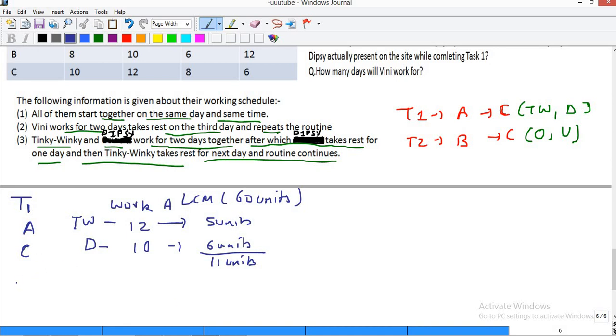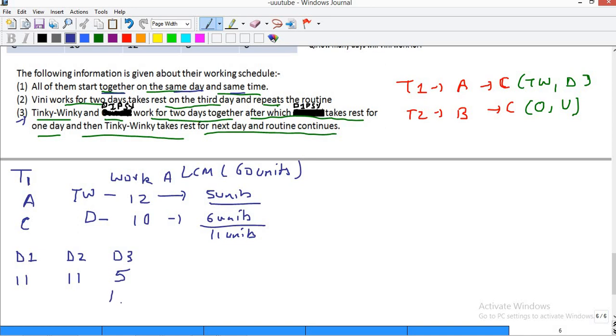Day 1 both of them are working, so 11 units of work is done. Day 2 both of them are working, again 11 units. Why? Because all of them start together on the same day and the same time. Now this condition: Tinky Winky and Dipsy work for 2 days, after which Dipsy takes rest for 1 day. So day 3, now both have worked 2 days together, only Tinky Winky is working. Tinky Winky does 5 units in 1 day, so on day 3 only 5 units of work will be done.